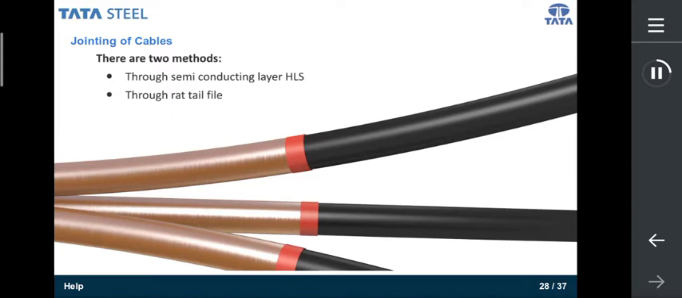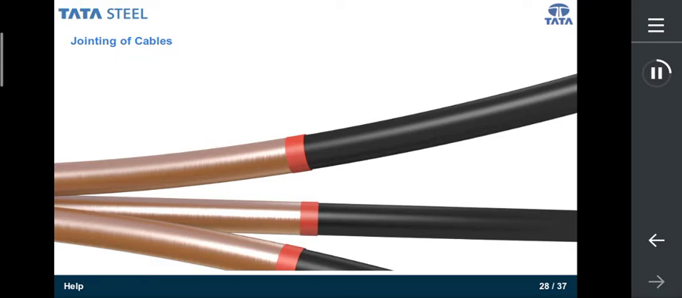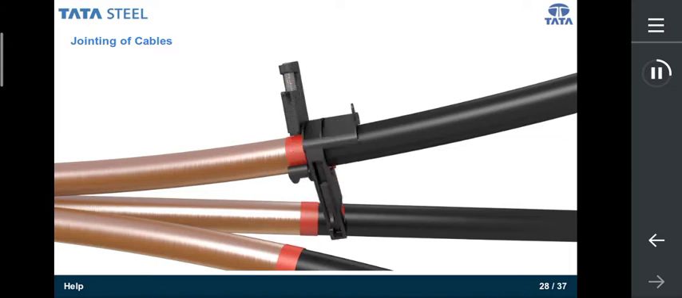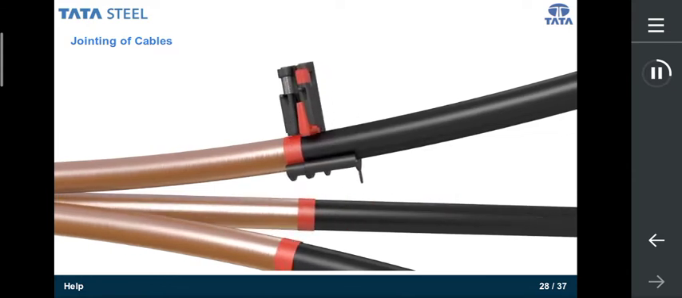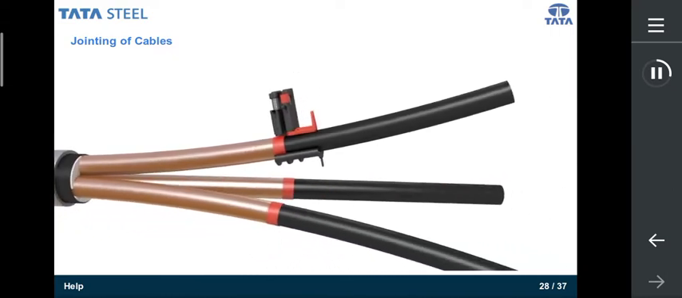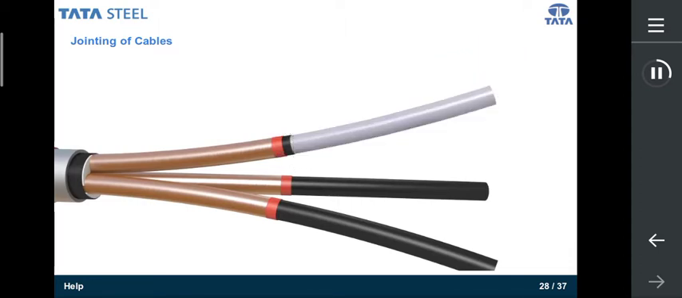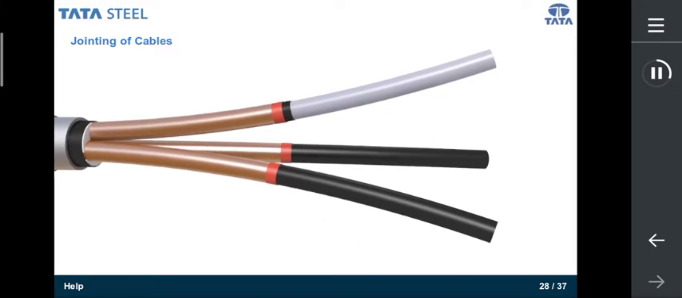Firstly, we will understand how to remove the layer with the help of a HLS tool. There are two parts of the tool, the red and the black parts. Put the blade of the red part of the tool 20 mm from the copper tape screen cut edge. Put the black part beside the red part. Set direction of the red part of the tool and make a round cut first, followed by a changing direction to give 3 or 4 longitudinal cuts. Pull out the semiconductive layer.